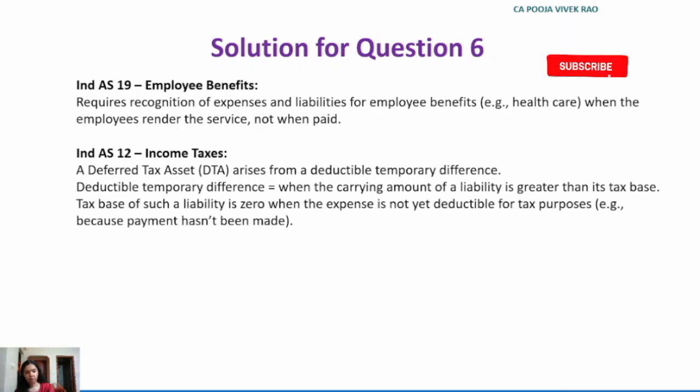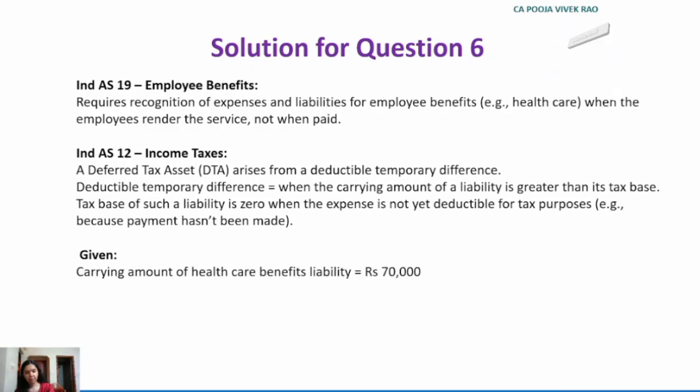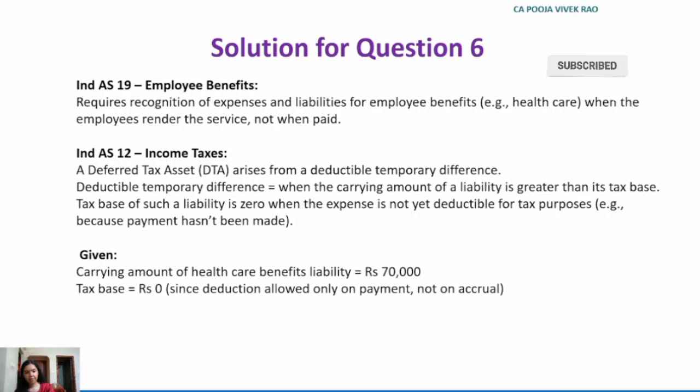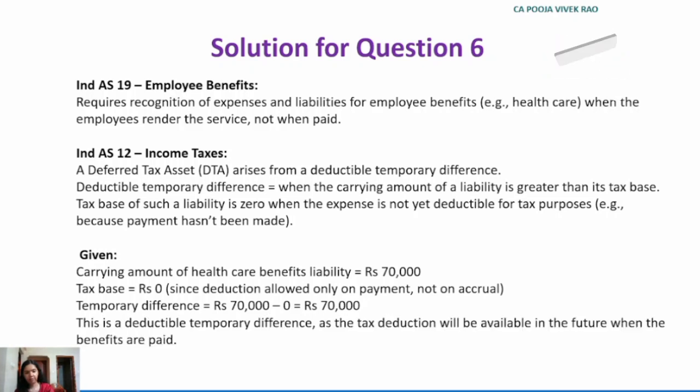So now let's note down some given data from the question. Carrying amount of healthcare benefits liability rupees 70,000. Tax base is zero because deduction is allowed only on payment as we discussed above and not on accrual. Temporary difference, rupees 70,000 minus 0, is equal to rupees 70,000. So this is a deductible temporary difference as the tax deduction will be available in the future when the benefits are paid.